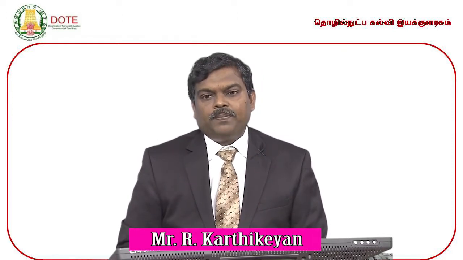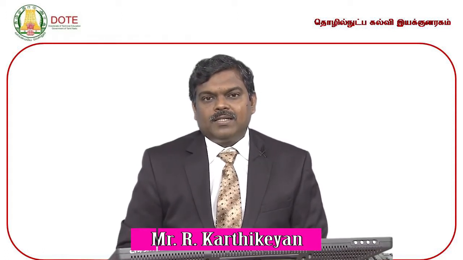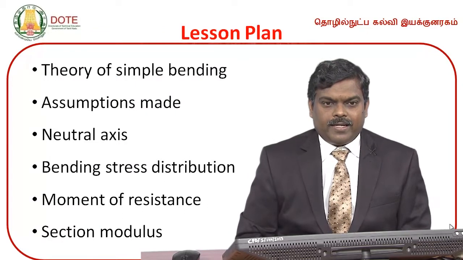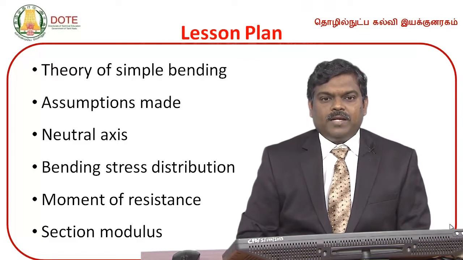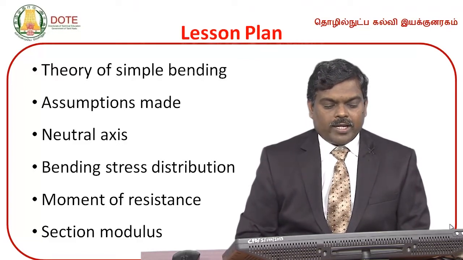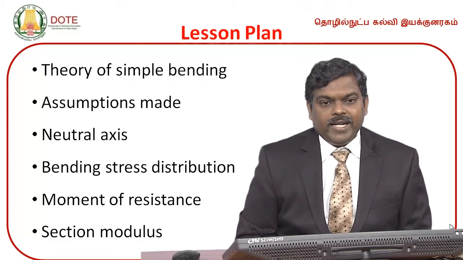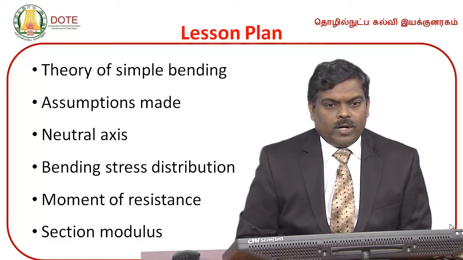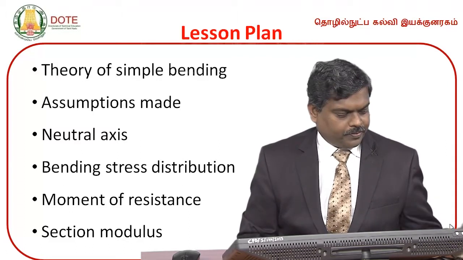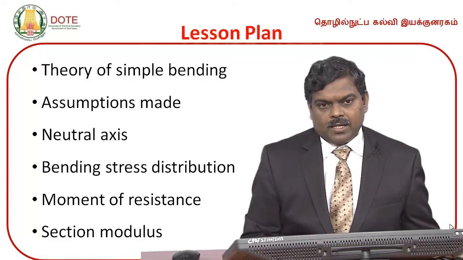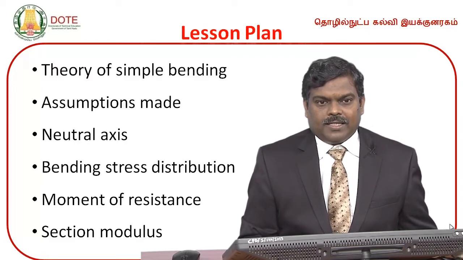Today we are going to discuss the theory of simple bending, which belongs to unit 4 of the Strength of Materials subject. So the lesson plan is like this. Today we are going to cover the theory of simple bending, what are the assumptions made in the theory of simple bending, what is a neutral axis, how the bending stress is distributed, and then what is meant by moment of resistance and section modulus. So these are the topics to be covered in this session.